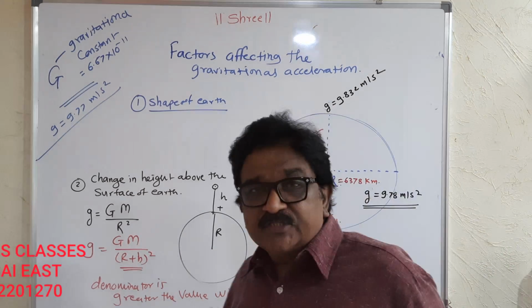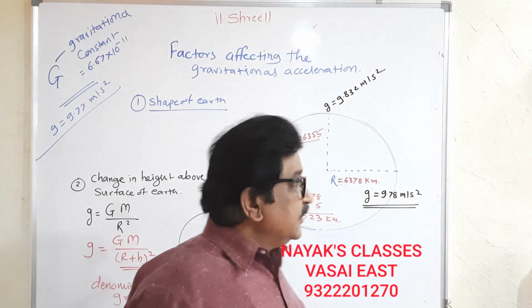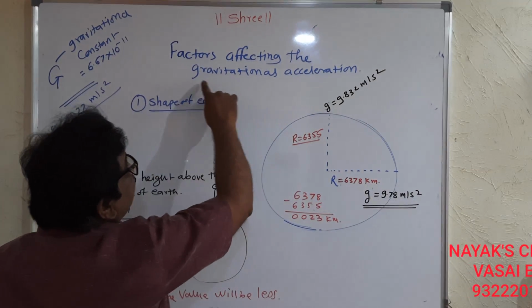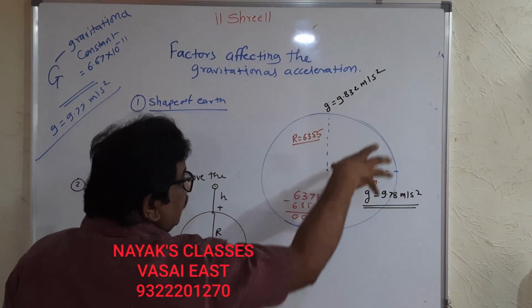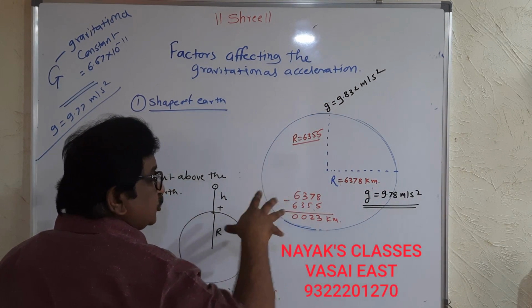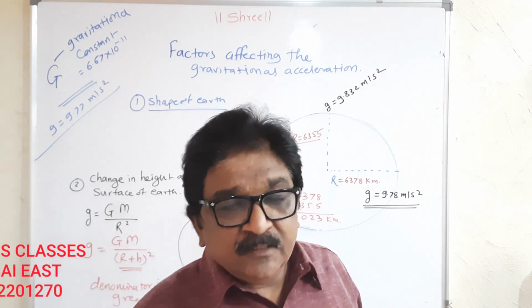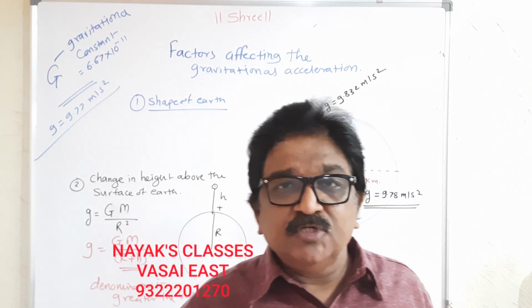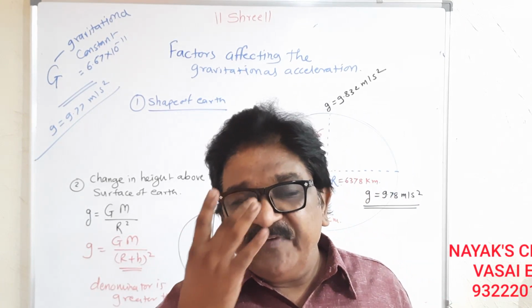Now we are going to study how the value of g, acceleration due to gravity, changes on earth because of some factors. The value of g keeps on changing on the earth.